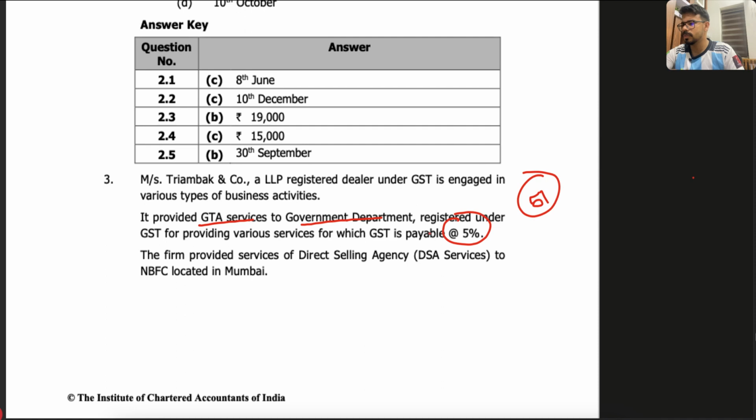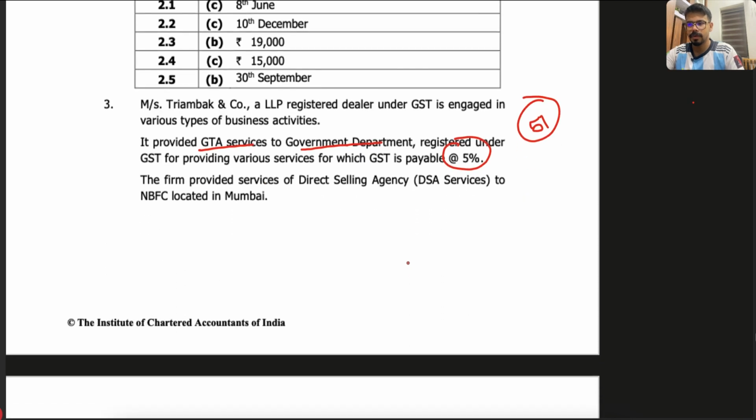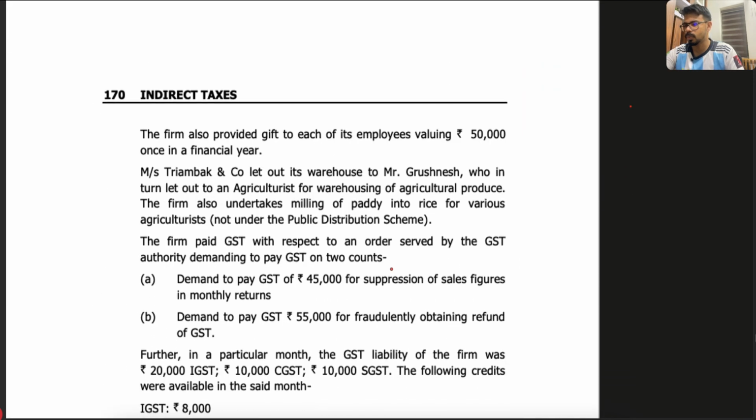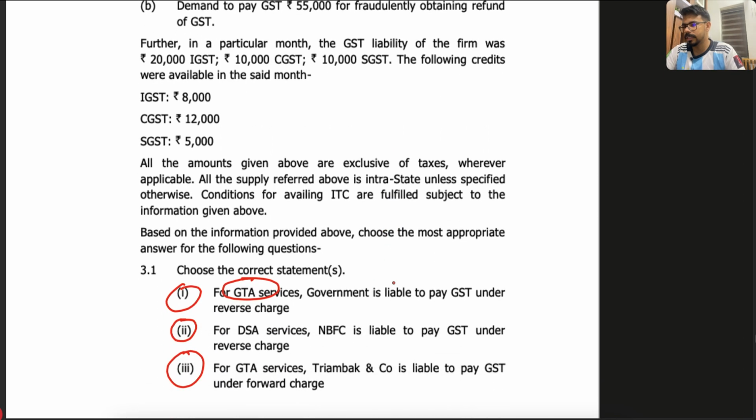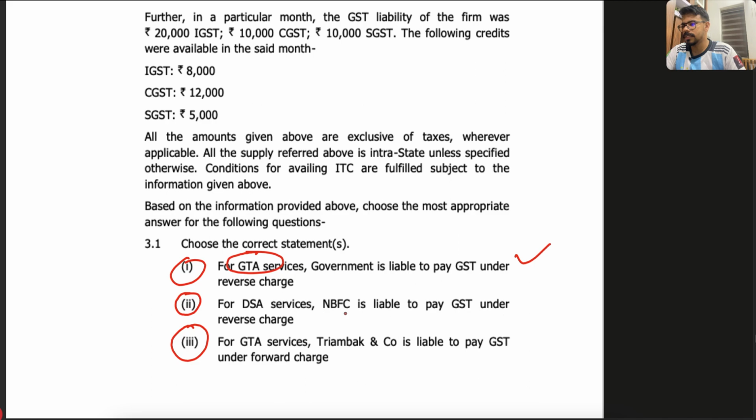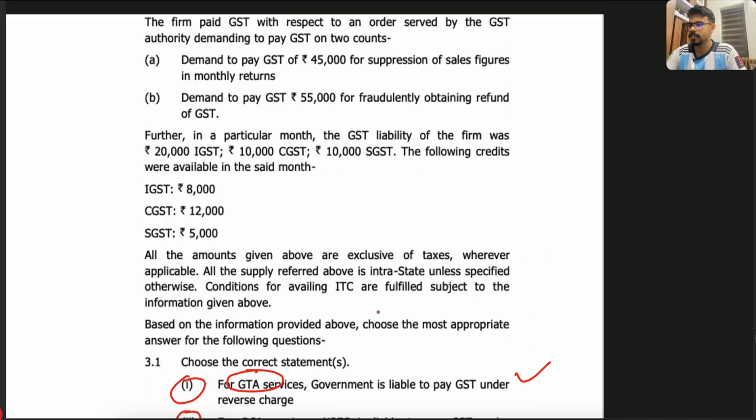But there is no specific mention that the government department has taken the registration only for that purpose. So definitely the recipient, even if it is a government entity, will have to pay the GST. So you can tell this is correct. Then, for DSA services, NBFC is liable to pay GST under reverse charge.